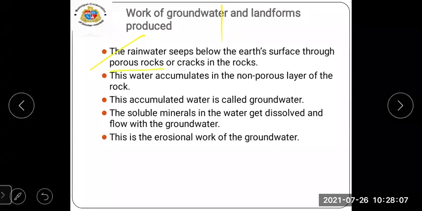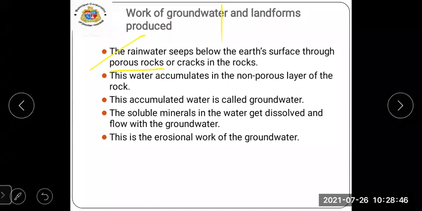And what are porous rocks? Porous rocks means what, students? Something that has very tiny holes. Very tiny holes means porous, and non-porous means what? Non-porous means not allowing liquid or air to pass through it. Porous means having small tiny holes, and non-porous means they will not allow any liquid or air to pass through it. That is porous and non-porous.